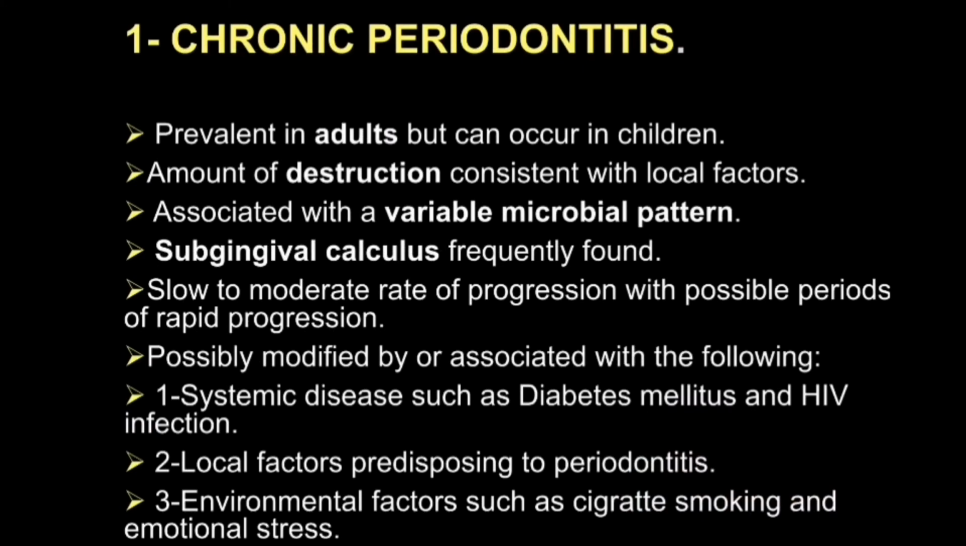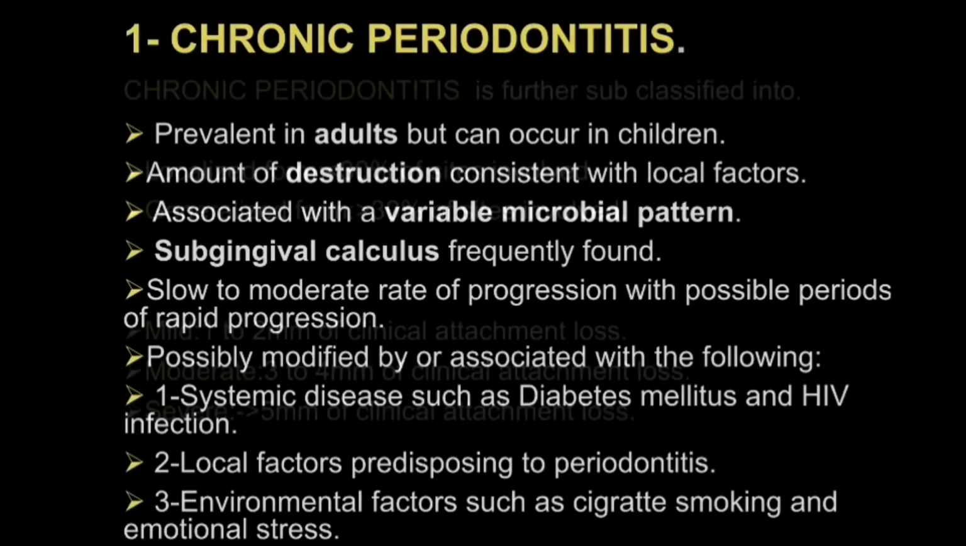Chronic periodontitis is prevalent in adults but can occur in children. The amount of destruction is consistent with local factors, associated with a variable microbial pattern. Subgingival calculus is frequently found. Slow to moderate rate of progression with possible periods of rapid progression, possibly modified by or associated with systemic diseases such as diabetes mellitus and HIV infection. Local factors predispose to periodontitis, as do environmental factors such as cigarette smoking and emotional stress.